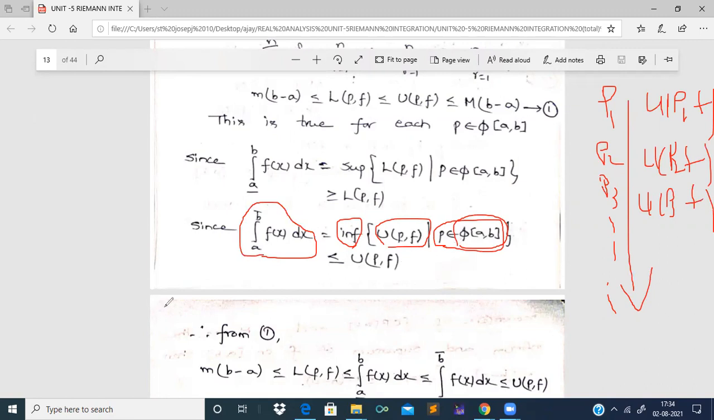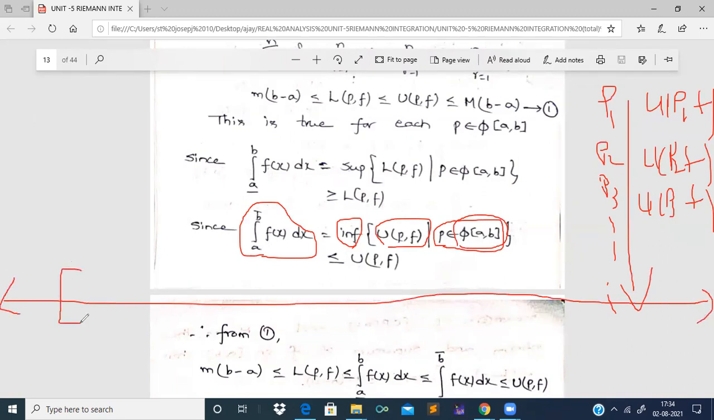Infimum means greatest lower bound. That means if I arrange all these upper Darboux sums on the real number line, the first value is taken by this integral over a to b bar, integral over a to b bar f of x dx, right?